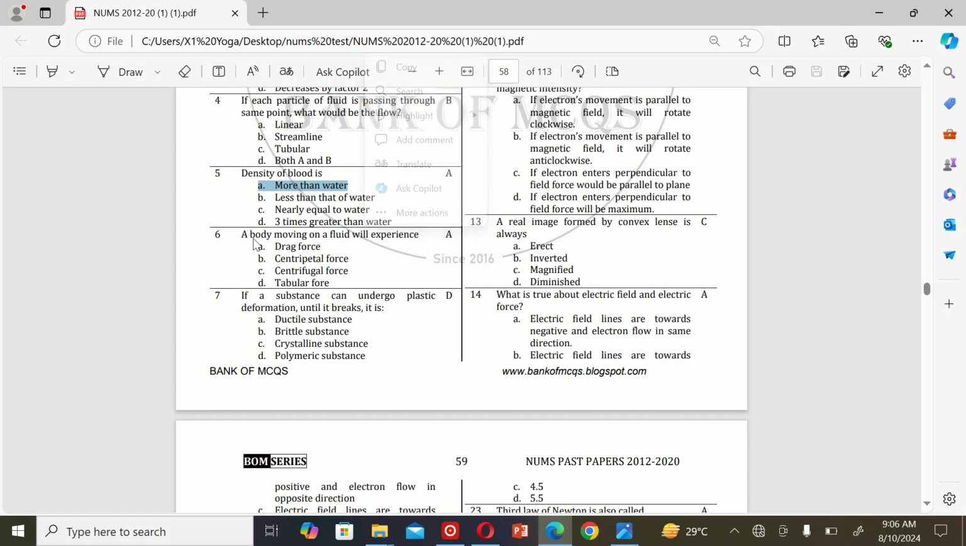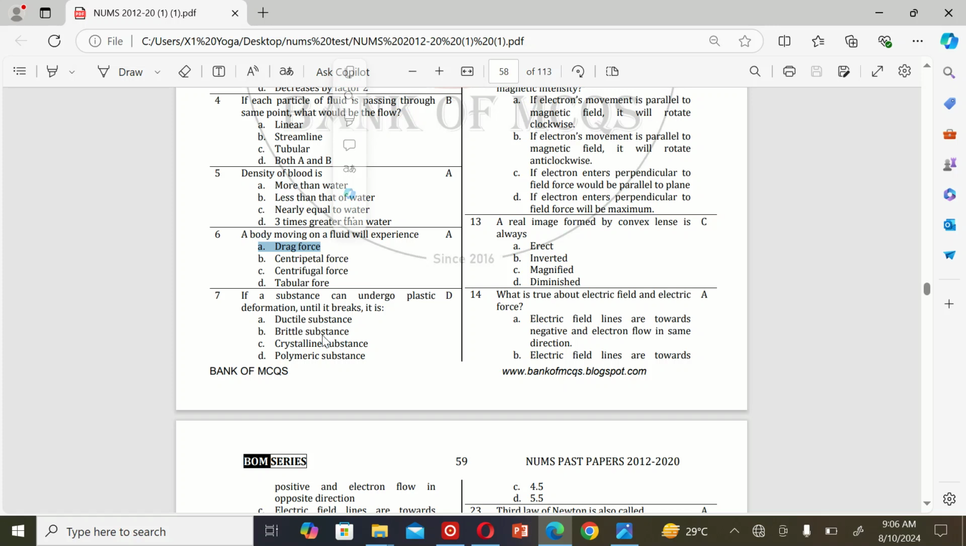The next MCQ is: a body moving on a fluid will experience A. Drag force. B. Centripetal force. C. Centrifugal force. And D. Tubular force. So the correct option is A. Drag force.